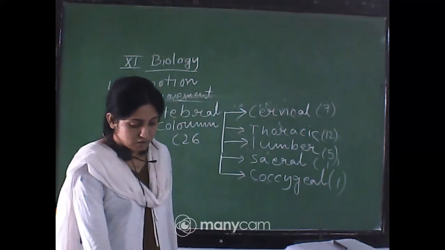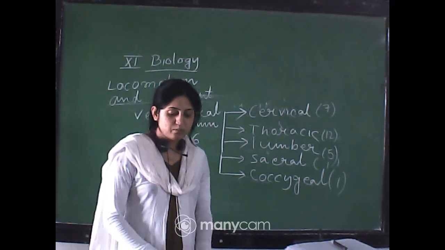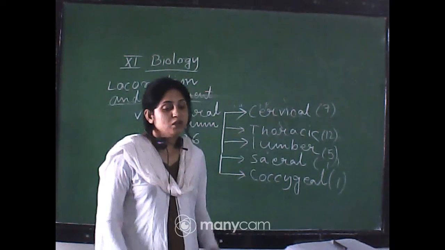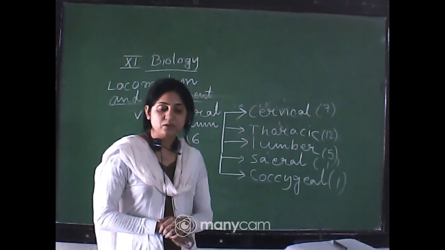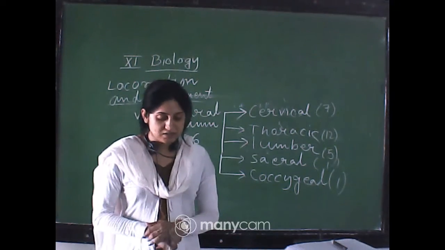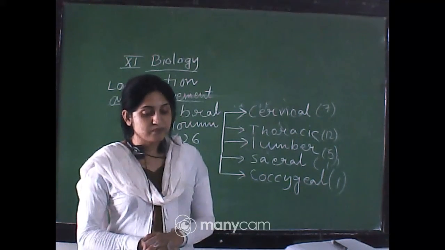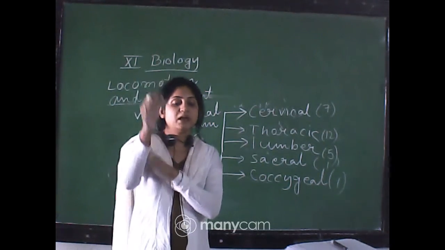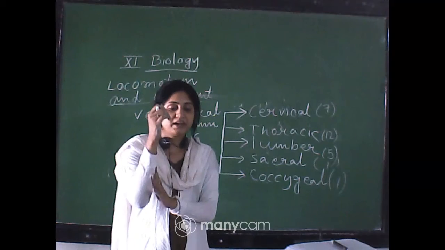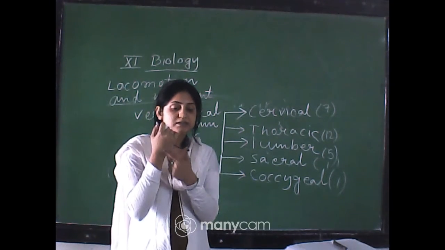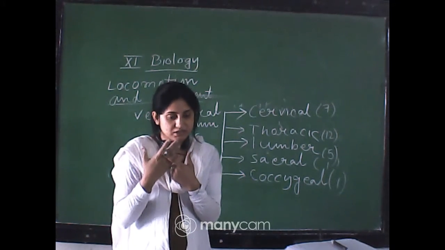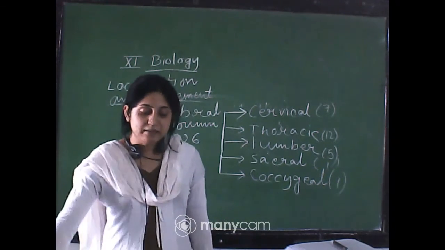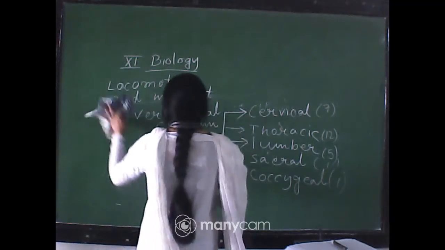Okay, so the bones of the limbs, along with their girdles, constitute the appendicular skeleton. Limb bones are called appendicular bones because they form the appendages. Each limb is made up of 30 bones. The hand bones are made up of humerus, radius, ulna, carpals, metacarpals and phalanges. These types of bones are present in the hand, and the same bones are present in the leg, but the names differ.